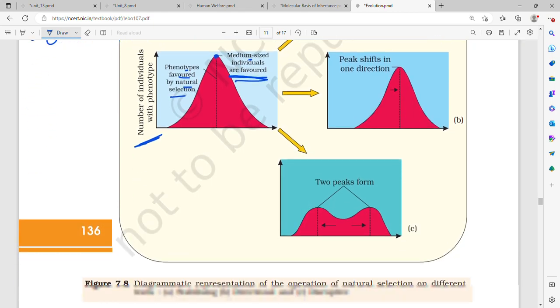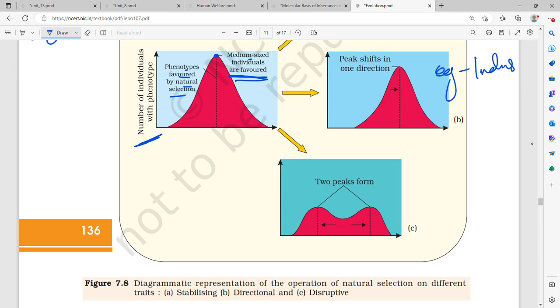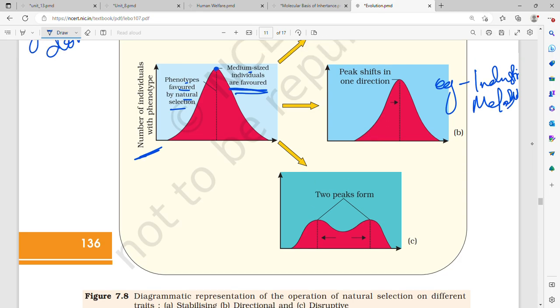Then the second one is directional, that is, the peak shifts. Here the example is industrial melanism. Then your bacteria example. That is the one variant which is stable is getting selected, right? Over here also in industrial melanism, first the white moth got selected. That is, they were more, black was less.